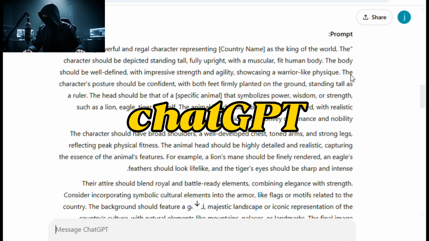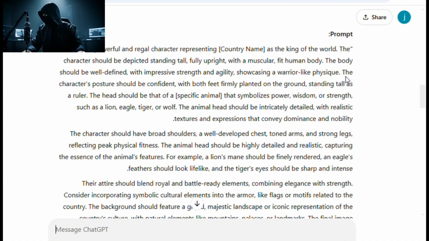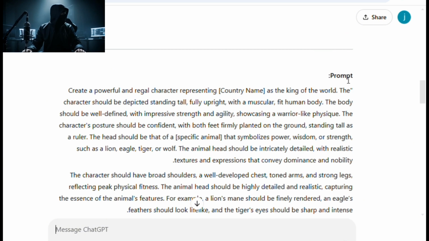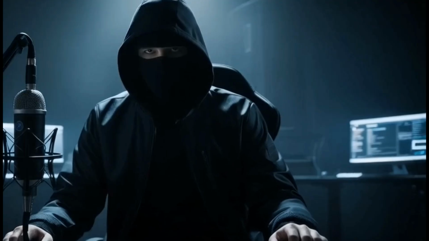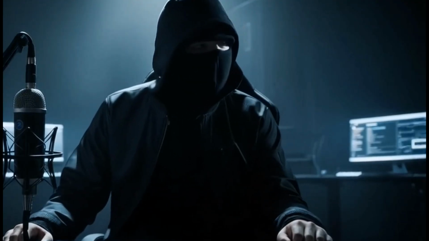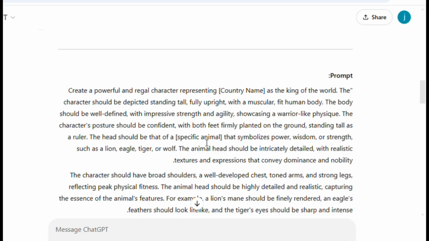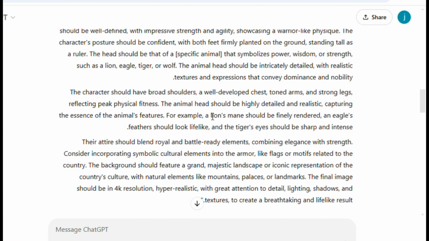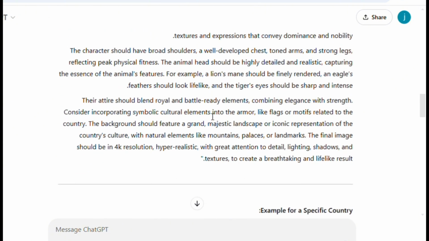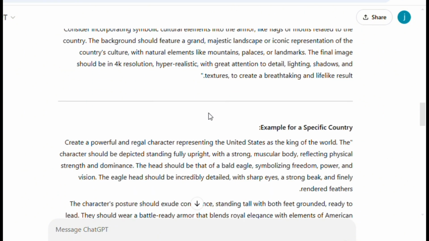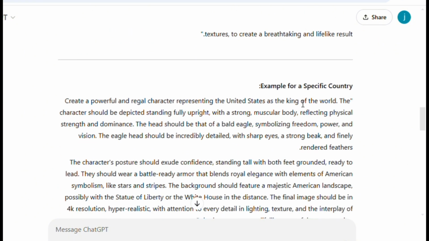The first step is super easy, so pay close attention. I'm gonna leave the prompt you need in the pinned comment below. Make sure to check it out. All you need to do is copy and paste it into ChatGPT and you're good to go. Before you press enter though, here's the fun part. The word kings in the prompt, that's where your creativity comes in. You can totally change kings to whatever you want.